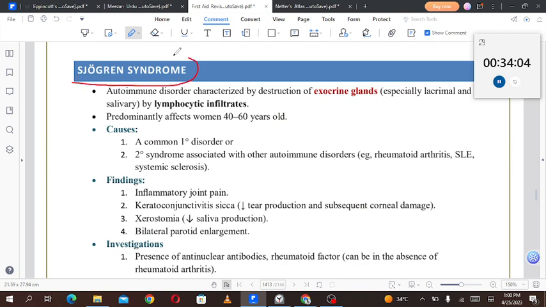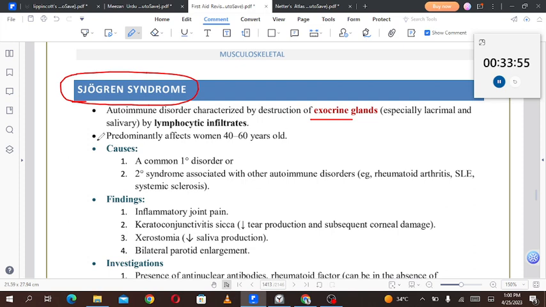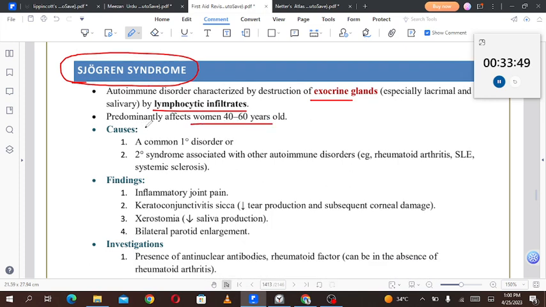It is a very commonly asked concept, that is autoimmune condition. So autoimmune disorder characterized by the destruction of exocrine glands, especially the lacrimal and salivary by lymphocytic infiltrates, predominantly affects the women 40 to 60 years of age. Sjogren's syndrome can also be a primary disorder, or it can be secondary syndrome associated with other autoimmune disorders, for example, rheumatoid arthritis or systemic lupus erythematosus or systemic sclerosis.